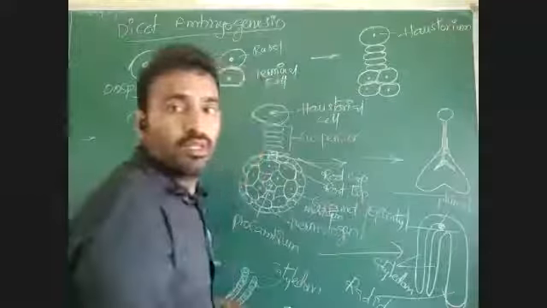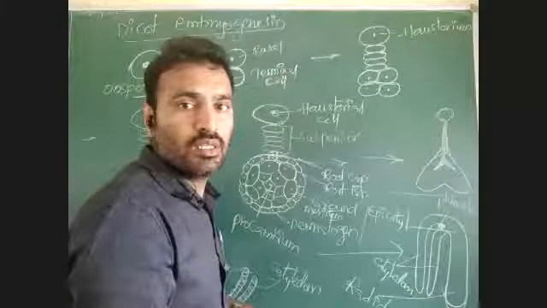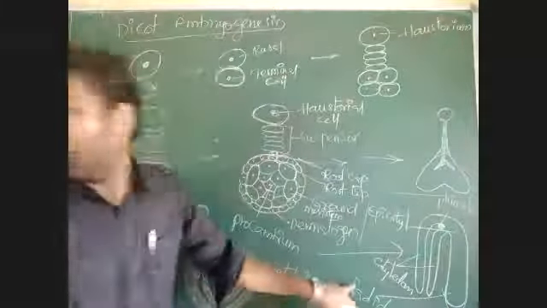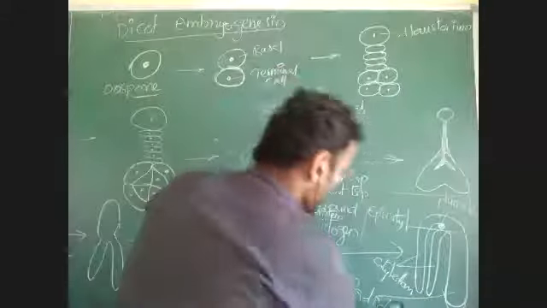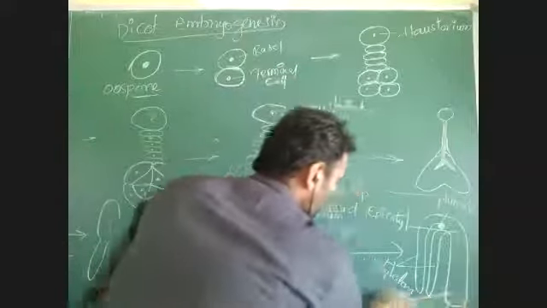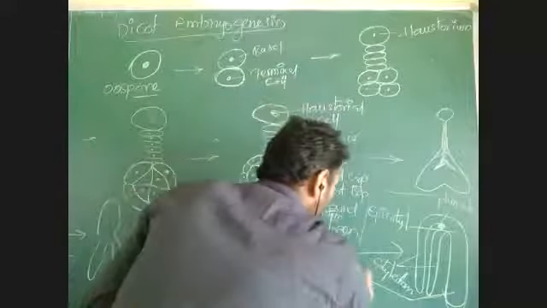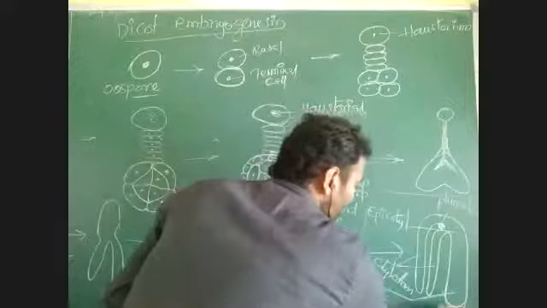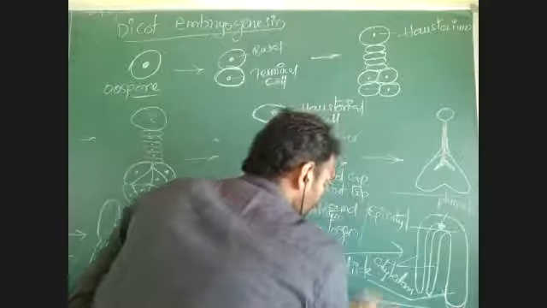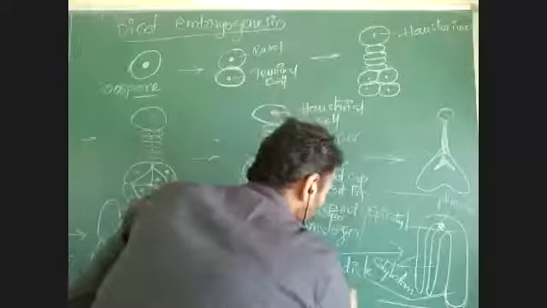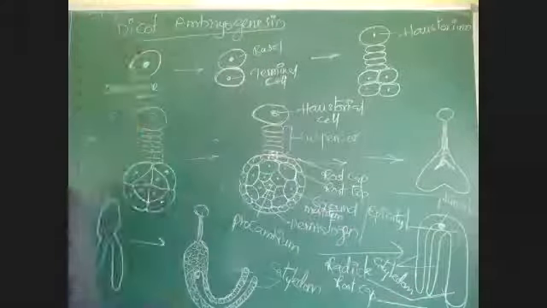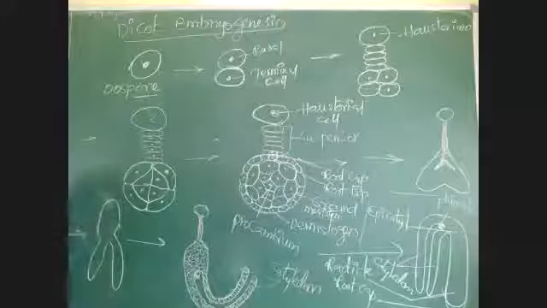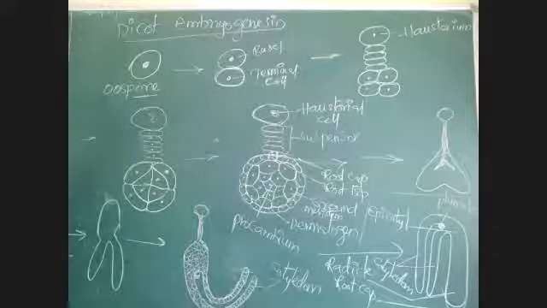Radicle, is it visible? I will write here better. The radicle is responsible for the development of the root system, which is covered with the root cap. This is the development of the embryo in dicots.